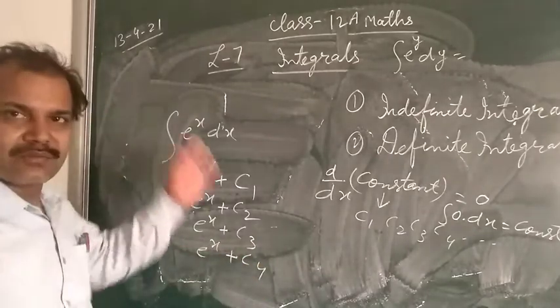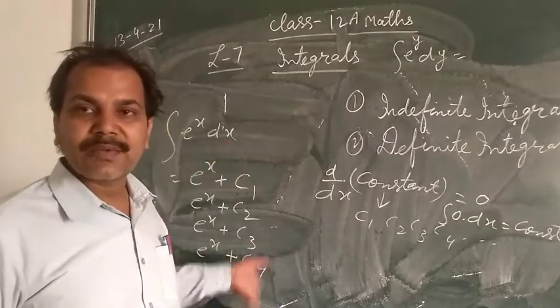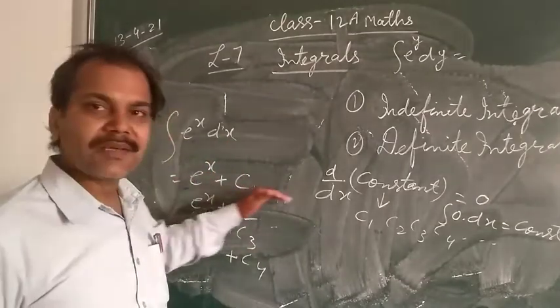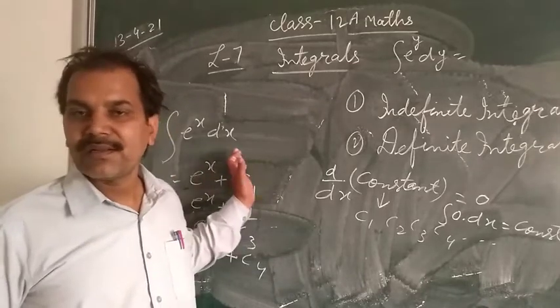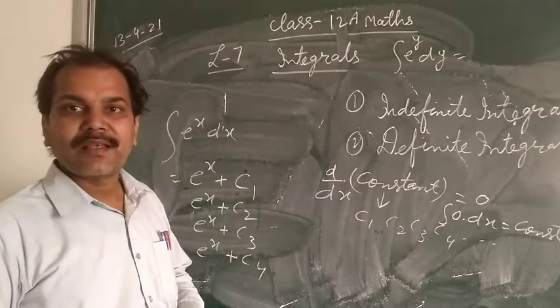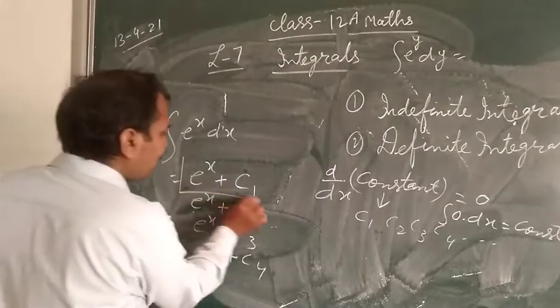So like that so many. So that's why saying that infinite number of solutions. But in answer you have to write any one solution. Okay, no need to write infinite. That's not possible. But you have to understand, you have to write in solution only one.